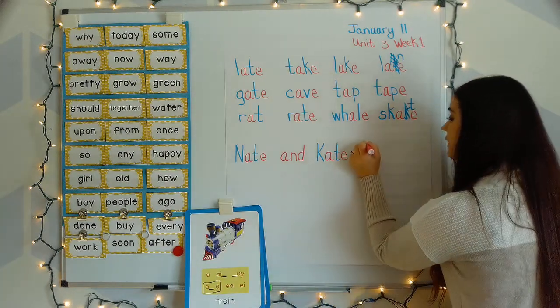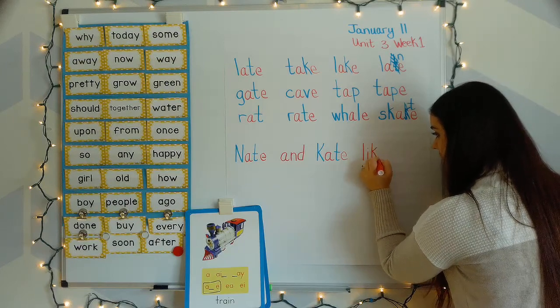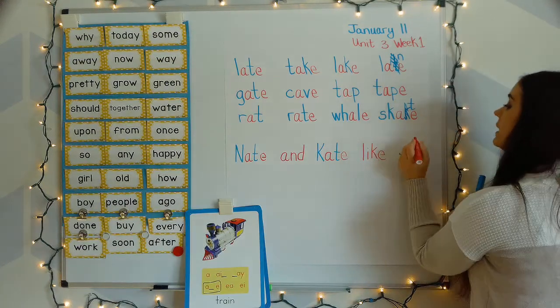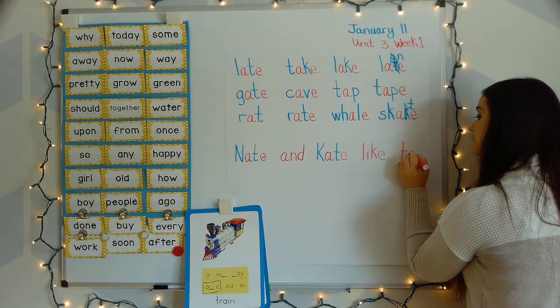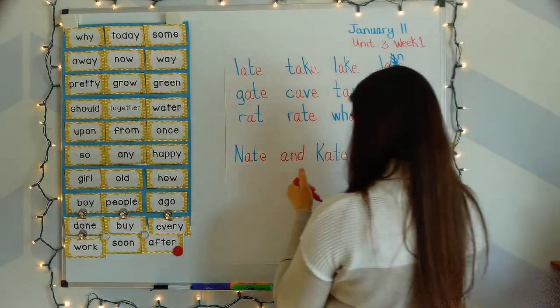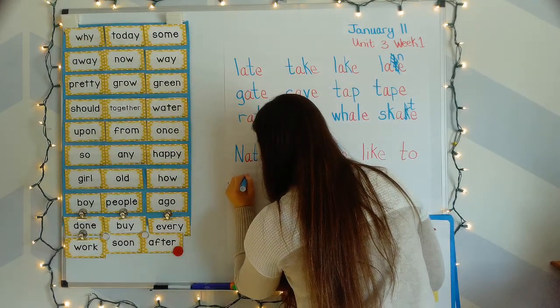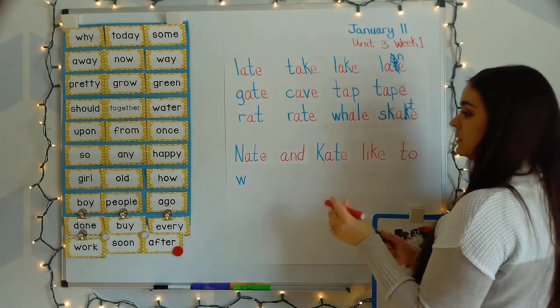And high frequency word. Like. High frequency word to. W says wa.